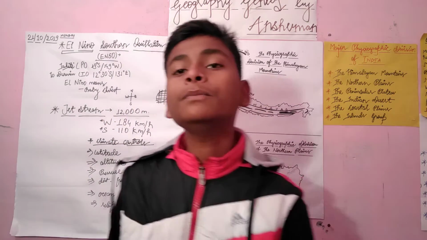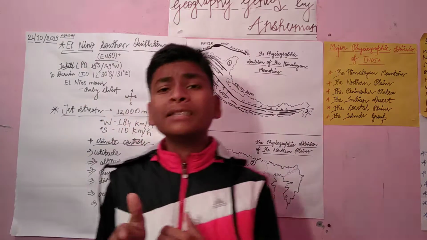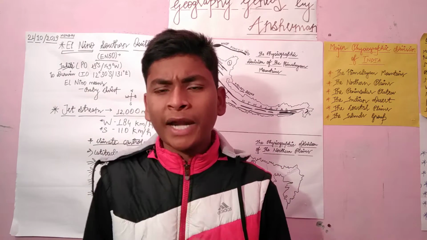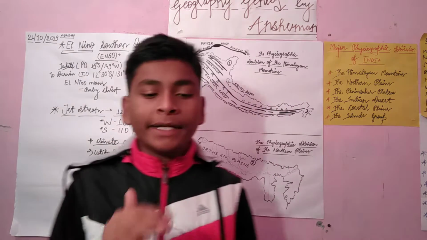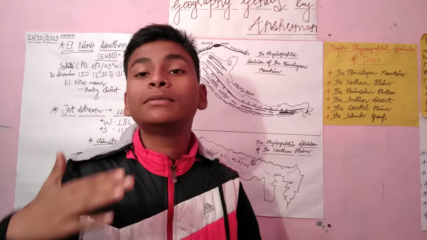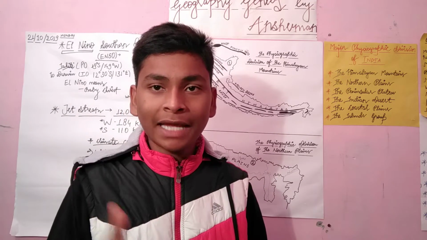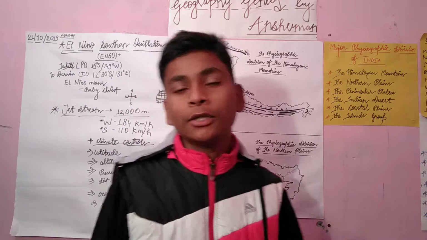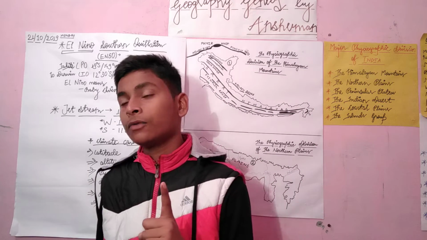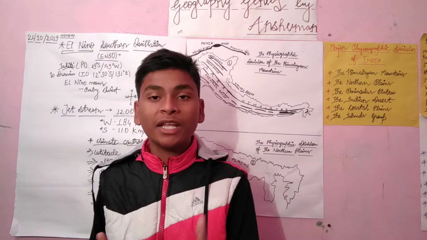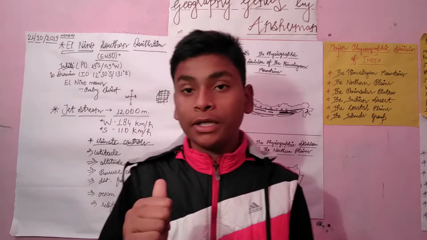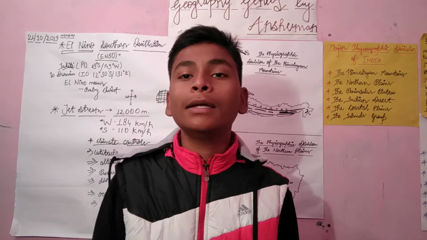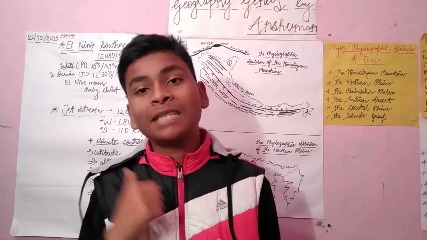And now let me tell you the next, the terrace pattern. What is the terrace pattern? The terrace pattern is a type of pattern in which the river makes tributaries which are formed at 90 degrees. When 90 degrees is formed by the tributaries of the river, that is said to be none other than the terrace pattern. For example, the Narmada river is the best example for this.